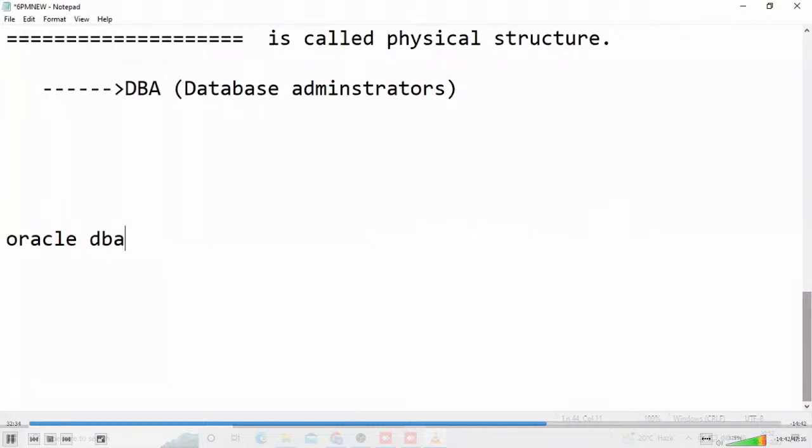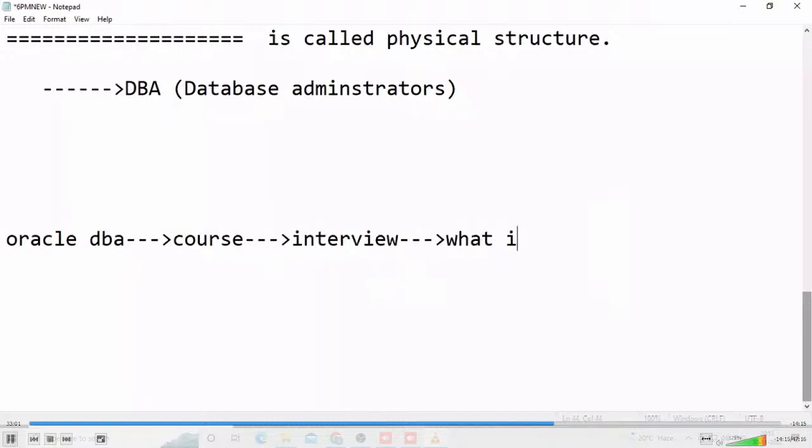Suppose I am an Oracle DBA, I'm learning a course, for example. I'm interested in applying for an Oracle DBA job anywhere in a company. Whenever I'm applying for a job as an Oracle DBA, it means I'm attending an interview. Observe here, in the interview, my interviewer asks, Murali, what is a database?